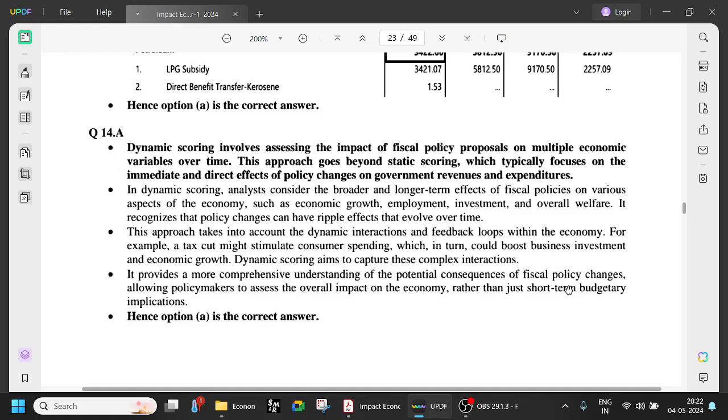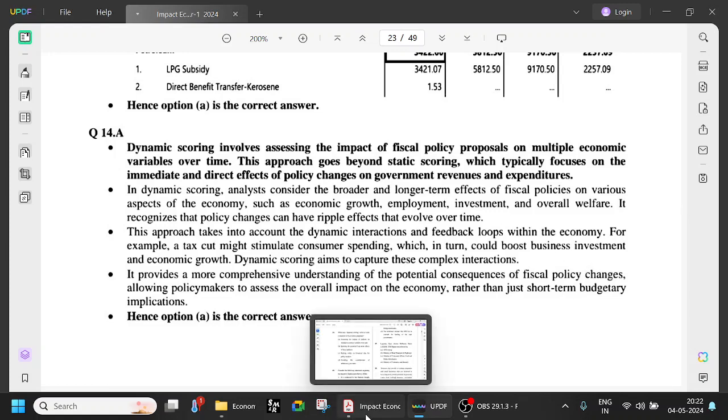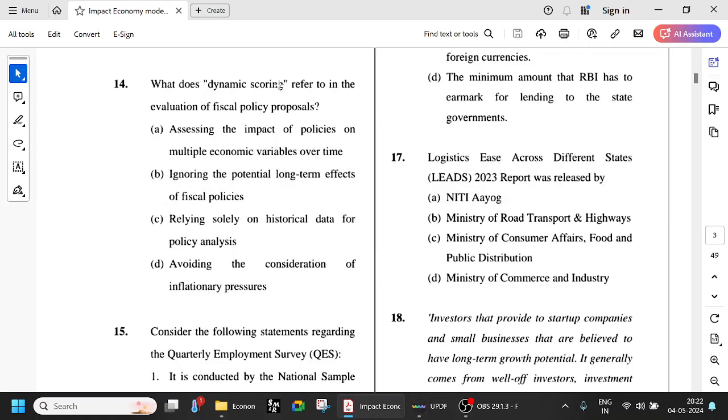So it is not short term; it is long term. So, what is dynamic scoring? It is assessing the impact of policies on multiple economic variables over time. It's not static, not single, and not in a short period.